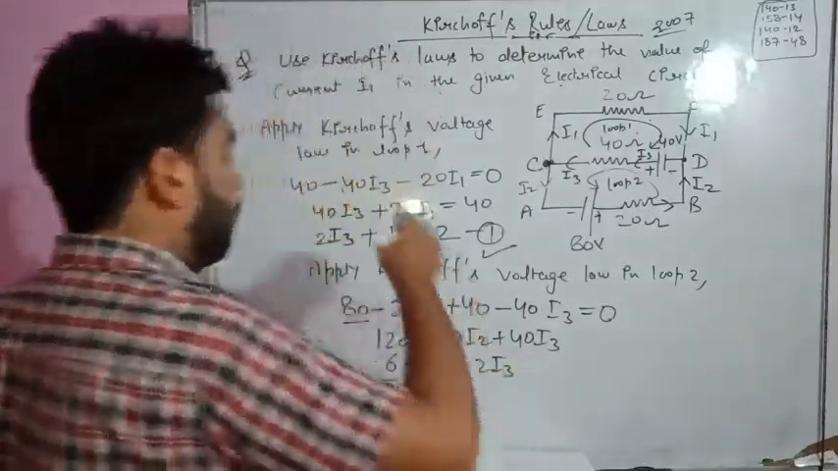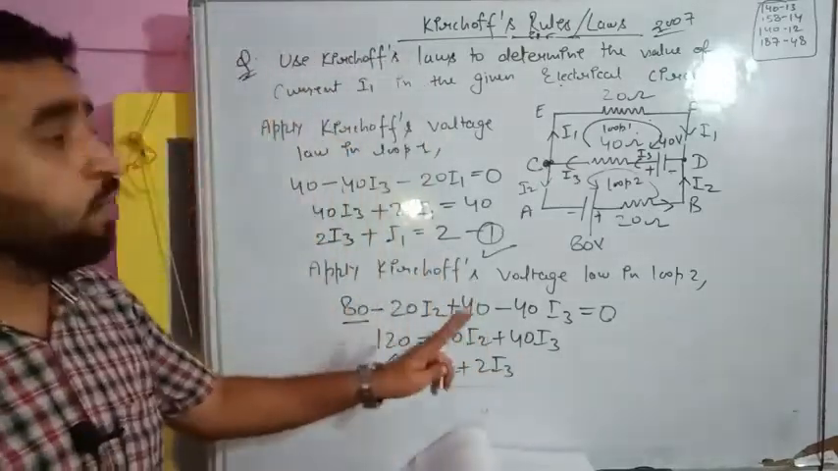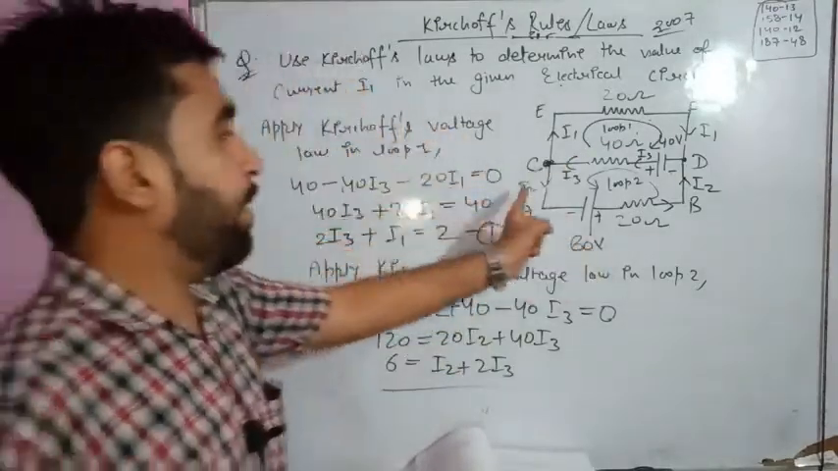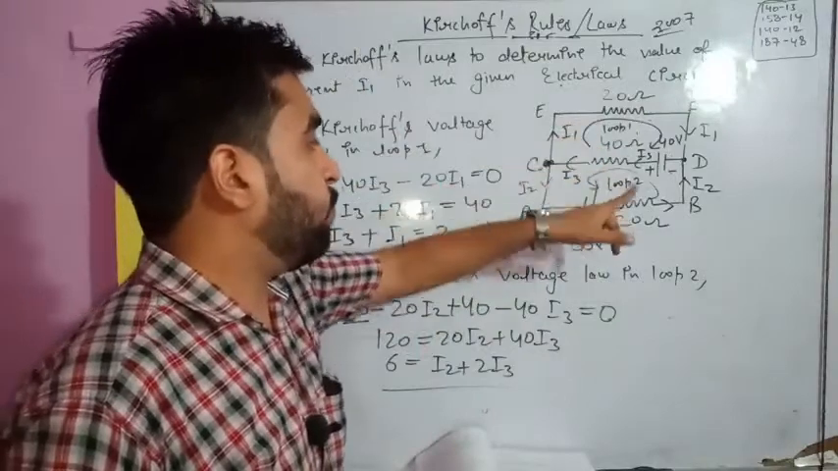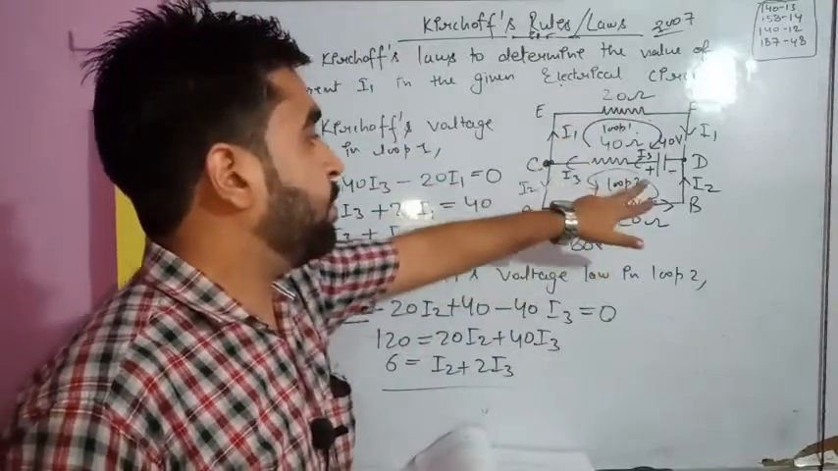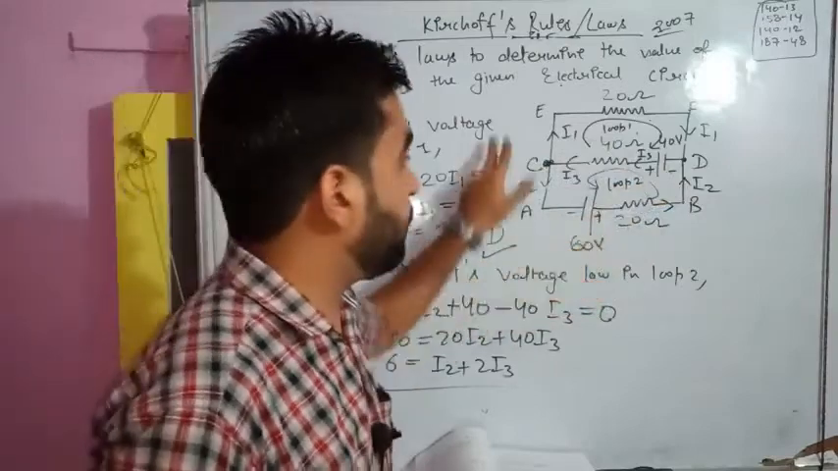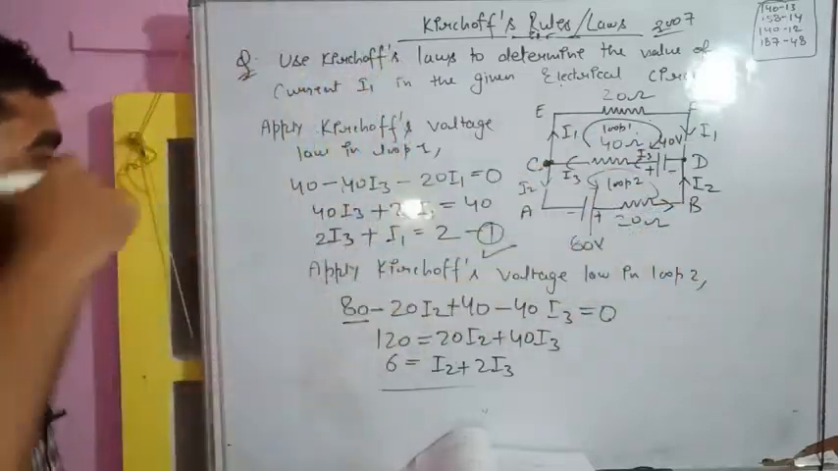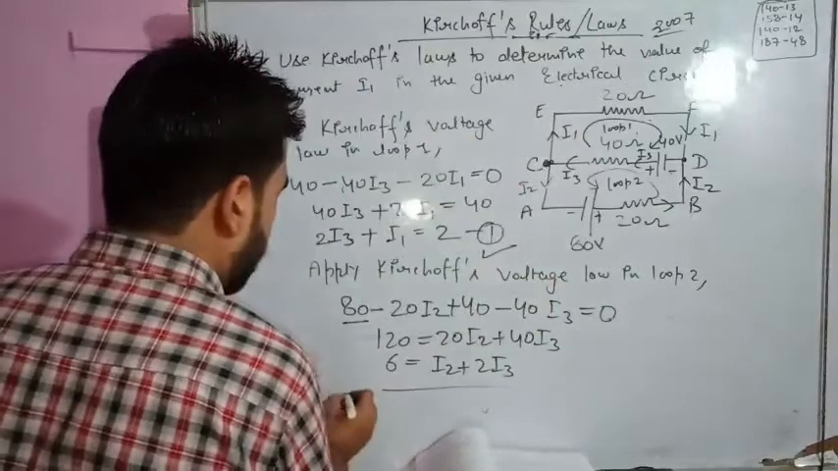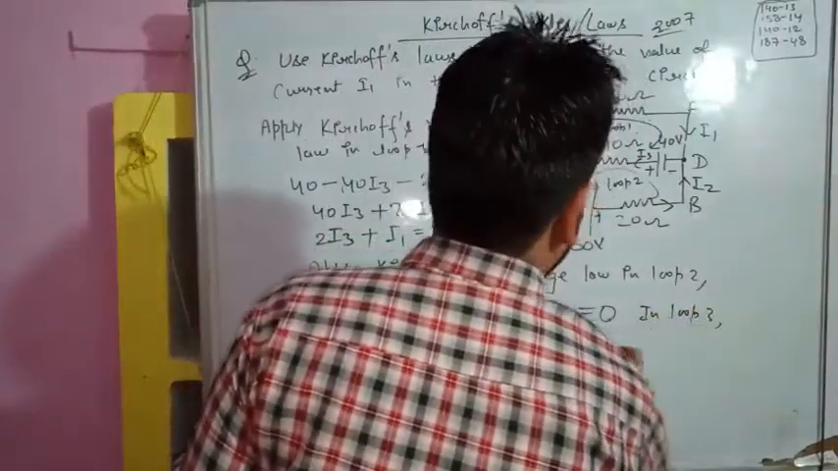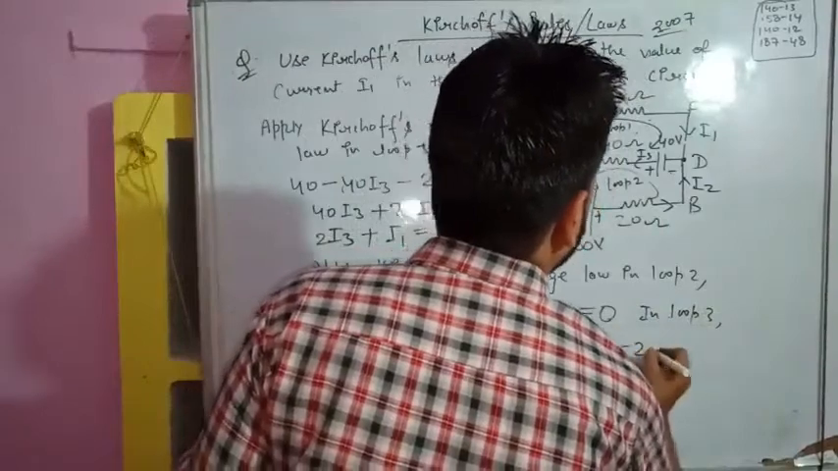So two equations we have already formed, and one equation you can form by applying it somewhere else. In loop 3, suppose we start from this 80 and come back towards 80 from this path. So what will be the equation? In loop 3, this will be 80 minus 20.